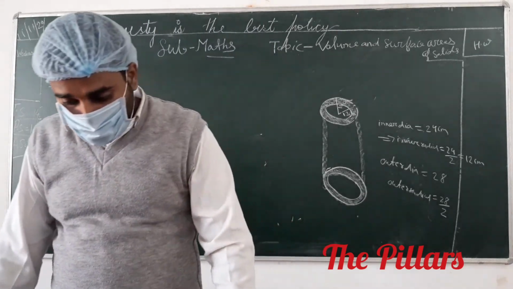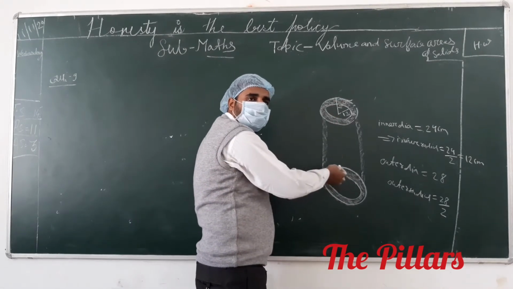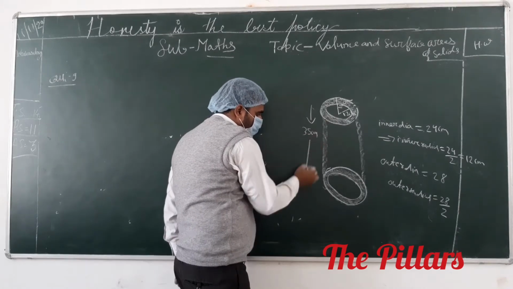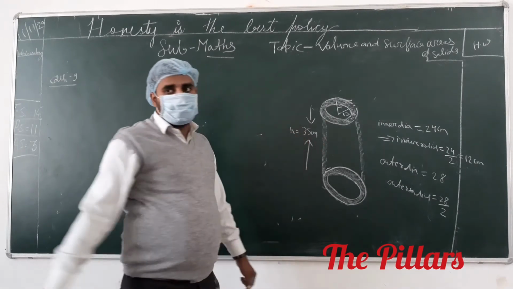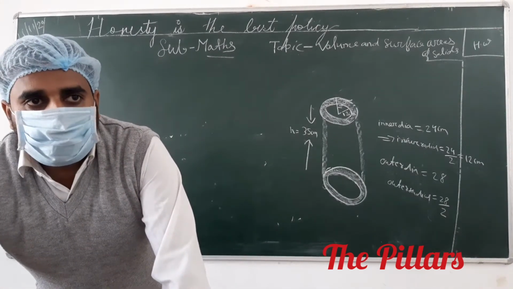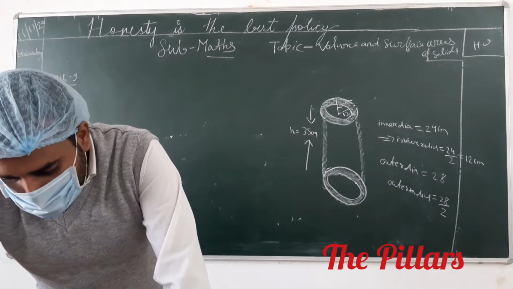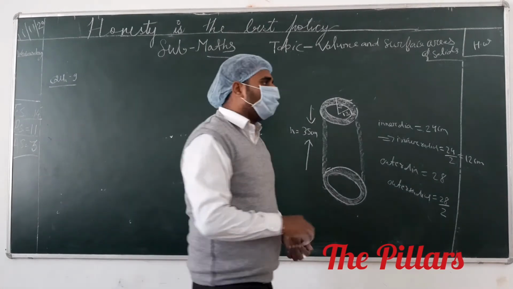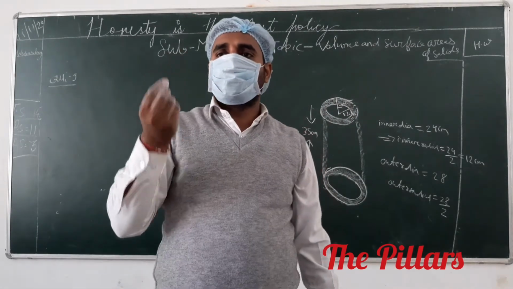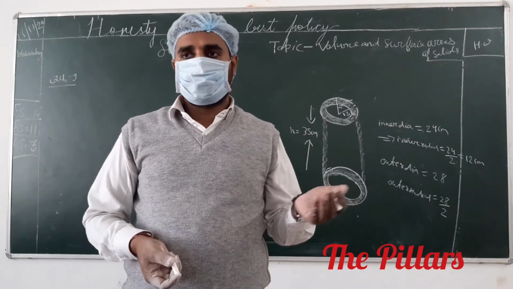After that the question says that the length of the pipe is 35 centimeter. It means the length of the cylinder is given, 35 centimeter. This is the H. After that the question says find the mass of the pipe. If 1 centimeter cube of wood has mass 0.6, so first we have to calculate the total volume of this pipe. After that we have to calculate the mass of this pipe.